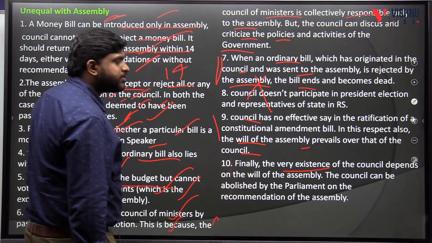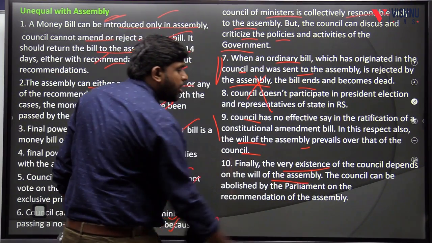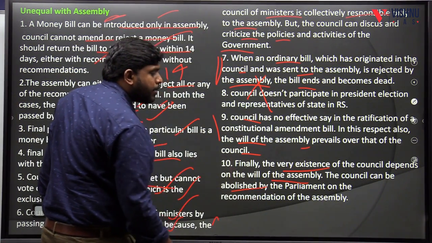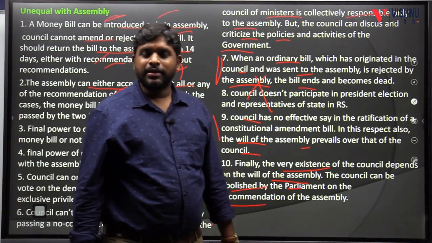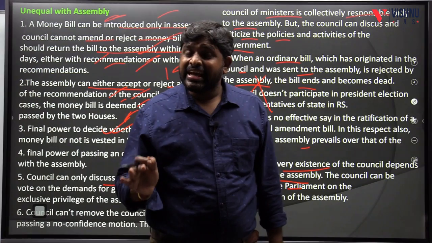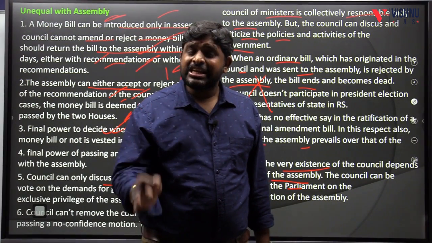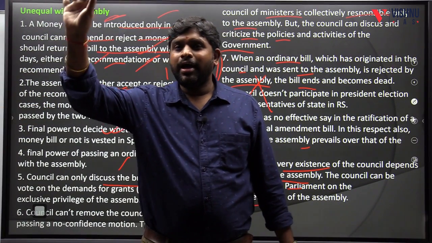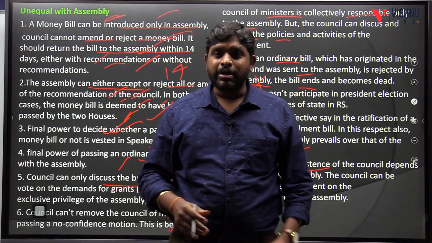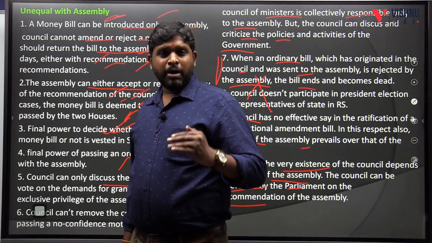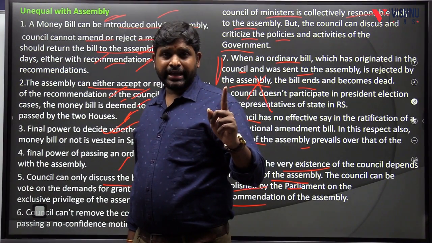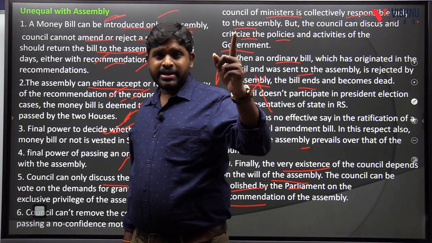Finally, the very existence of the council depends on the will of the assembly. The council can be abolished by the parliament on the recommendation of the assembly. The very existence of the legislative council itself depends upon the assembly. Why? Because the assembly should pass a resolution with special majority to the parliament.